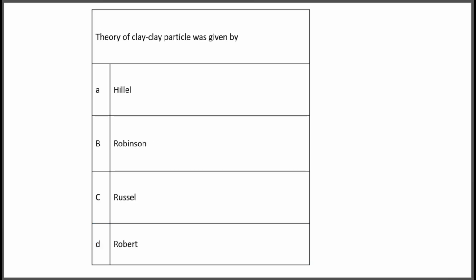Next question. Theory of clay particle was given by: option A, Hillel; option B, Robinson; option C, Russell; option D, Robert. So the correct answer is option C, Russell. Russell gave the theory of clay particle.